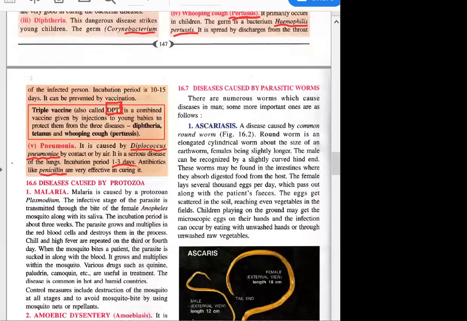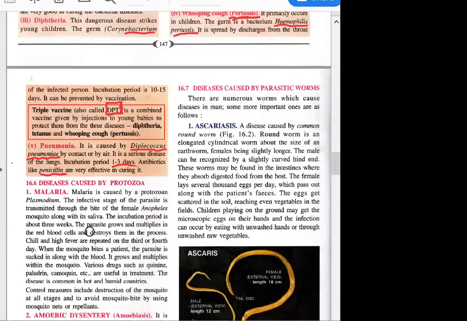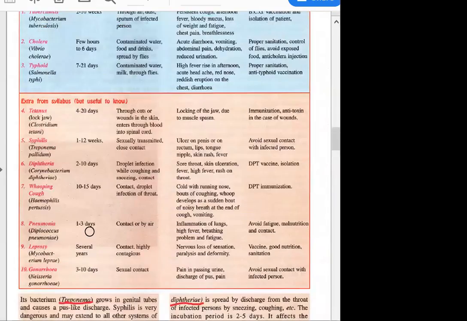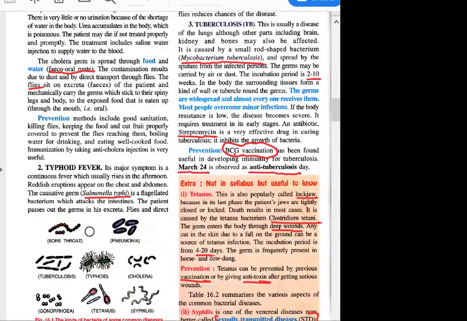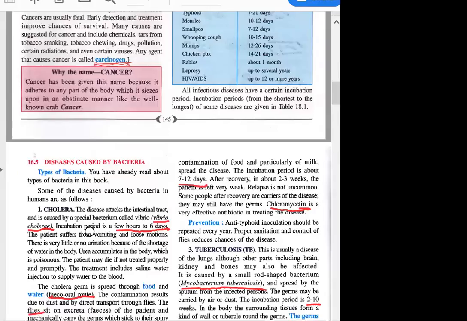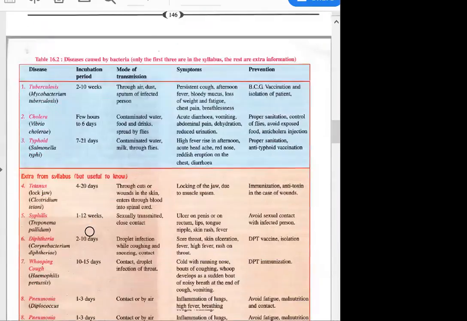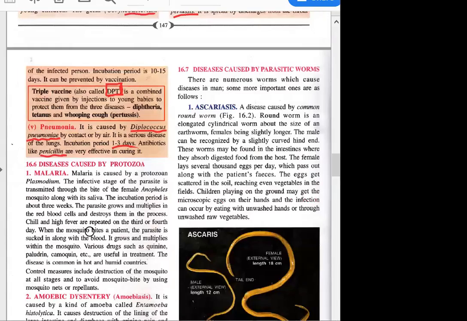Okay, so let's start. Today we will discuss diseases caused by protozoa. Before, we discussed diseases caused by bacteria, right? And I think only bacteria we have touched till now. Now today we'll start the diseases which are caused by protozoa.